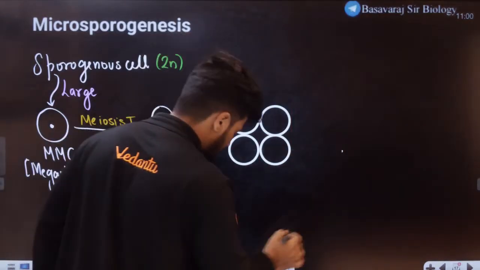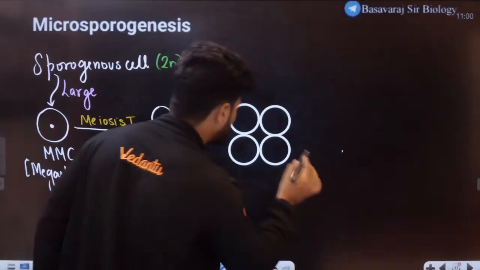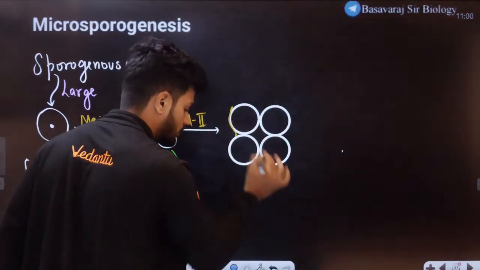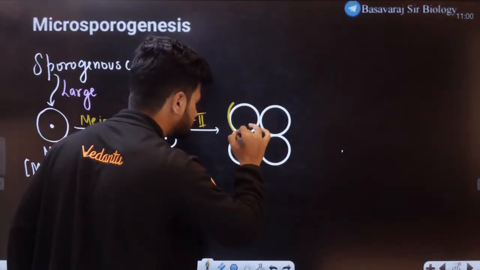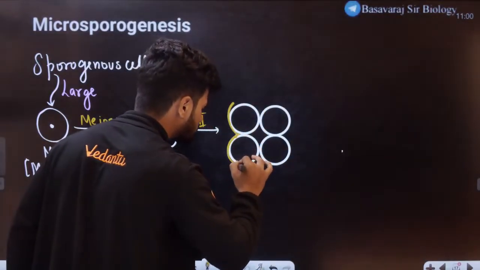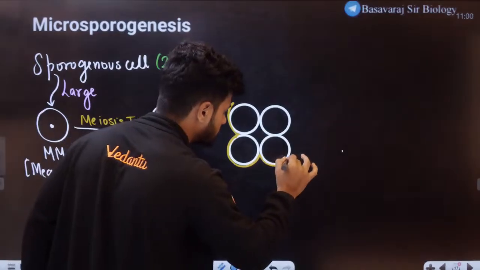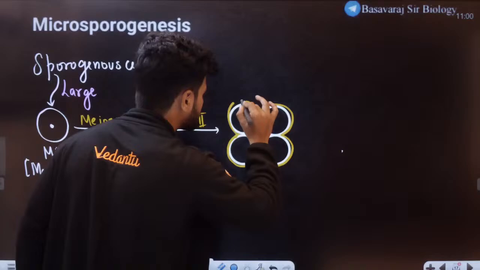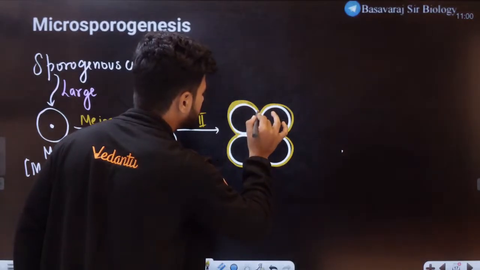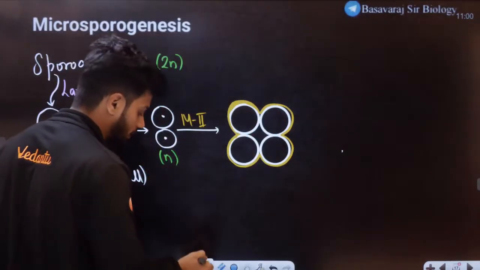The thing to be noted here, students, is that all of these 4 cells are completely joined together.